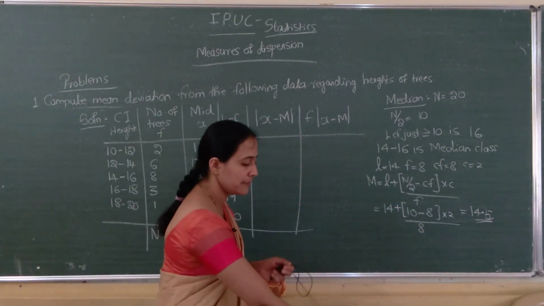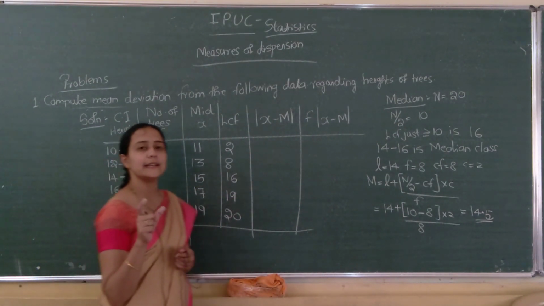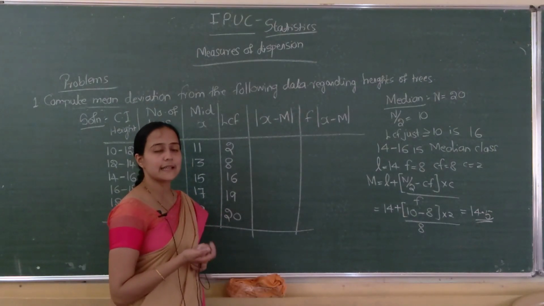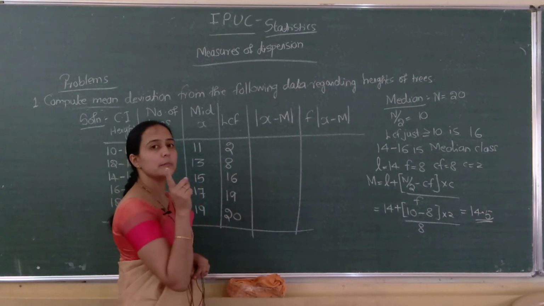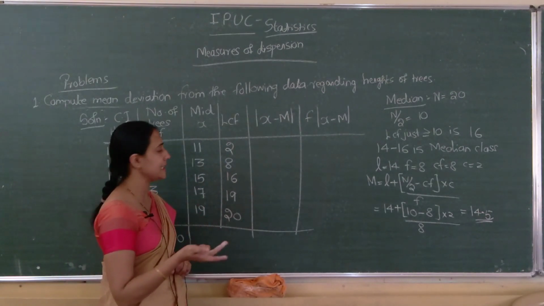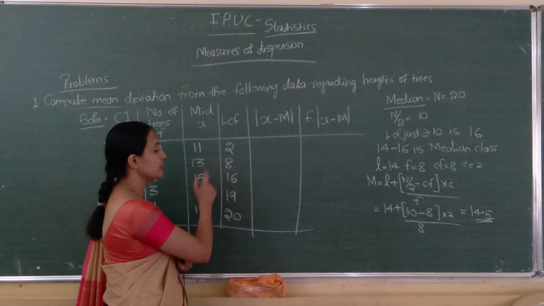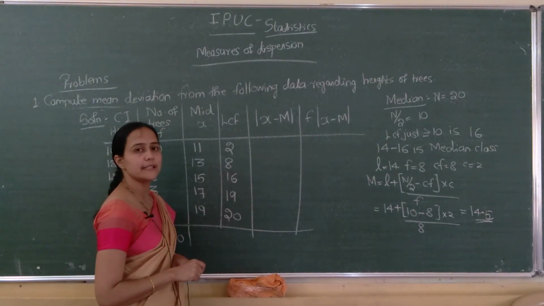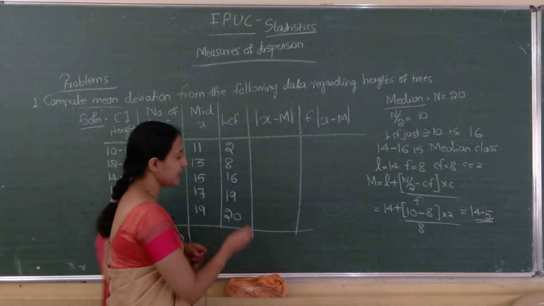Next what we have to do? Next we have to do mod x minus m. Remember here which signs we are ignoring. Sign we are not considering. Even if it is negative or positive, ignore the sign. X denotes midpoints. 11 minus 14.5, it will be negative. 13 minus 14.5, 15 minus 14.5, 17 minus 14.5, 19 minus 14.5. Correct? So the answer, I'll write directly, 3.5.